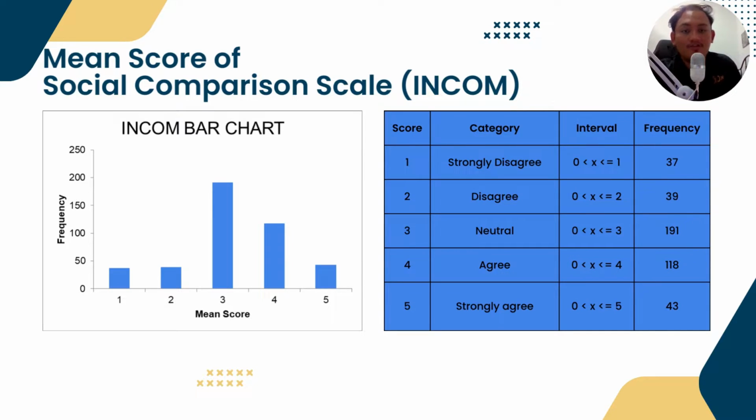So next, we'll be looking at the mean score of the social comparison scale, or income, in the bar chart. So as you can see, for the category strongly disagree, we get a frequency of 37. Disagree, we get 39. Neutral, we get 191. Agree, we get 118. And strongly agree, we got a frequency of 43.